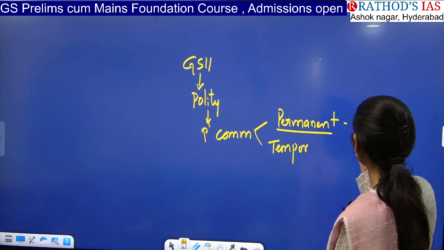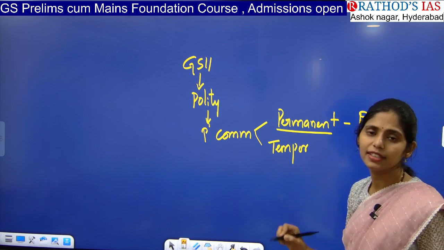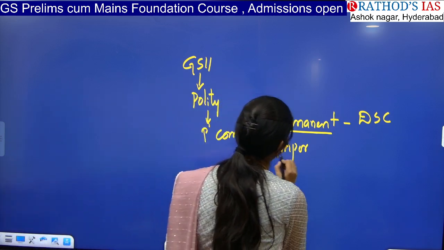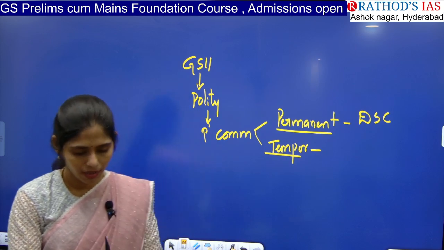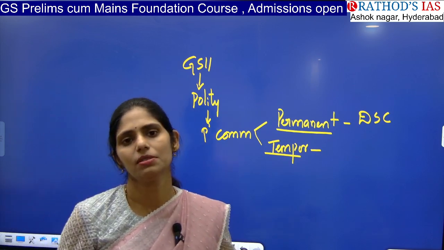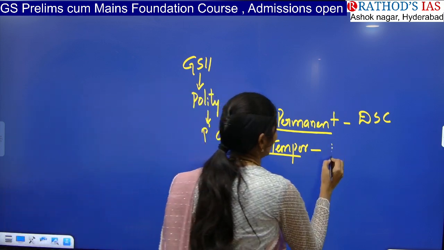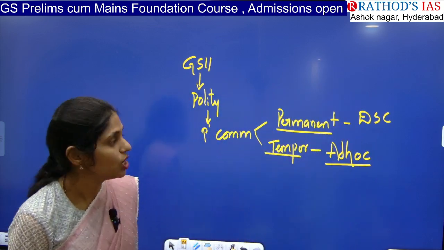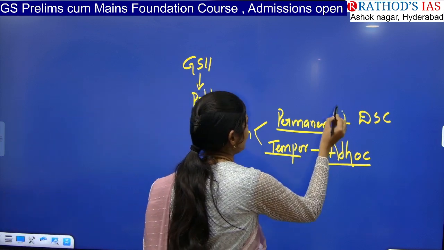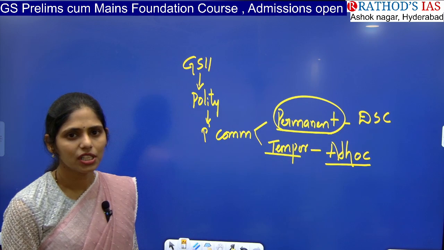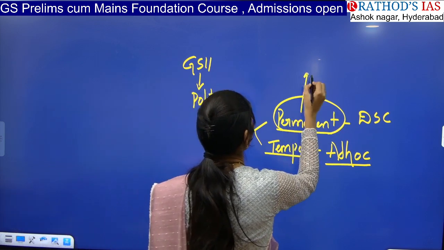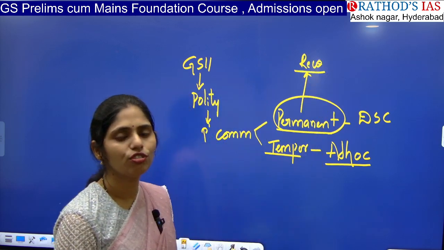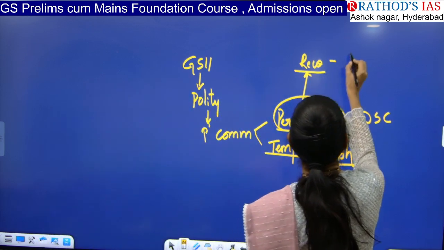Permanent is called Departmental Standing Committee, DSC, or permanent committees, which will be there all the time. And we have temporary. Temporary means if there is any need, we will make that committee, and after the work is done, we will dismantle it. So these are called ad hoc committees, or temporary committees. Now this article is talking about the permanent standing committee, which gave some recommendations. It is saying that yes, we can continue fortified food or fortified rice.